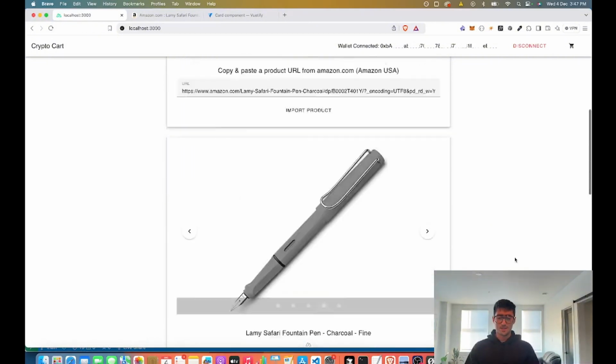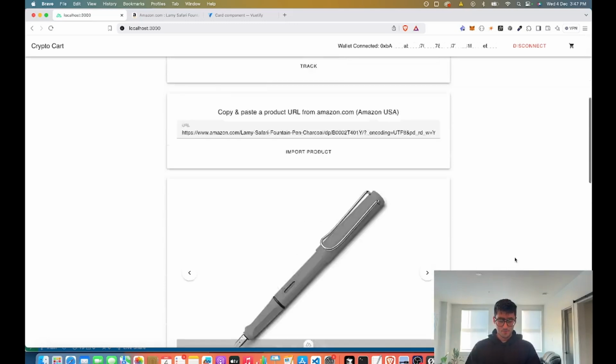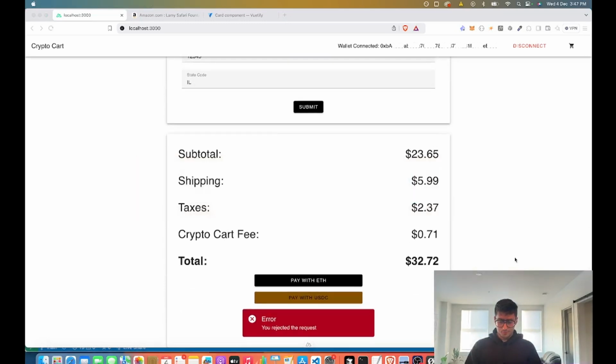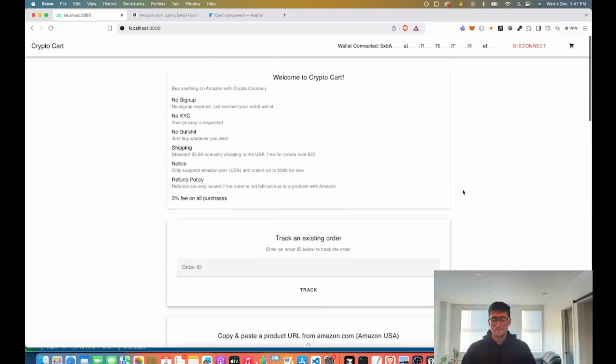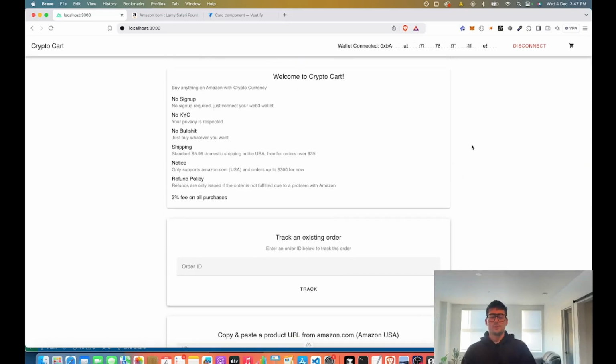So this has been CryptoCart. And yeah, anyone can build something like this if they have the determination and if they really want to. It's the type of thing where you have to really love it. Otherwise, you're not going to get very far with it.